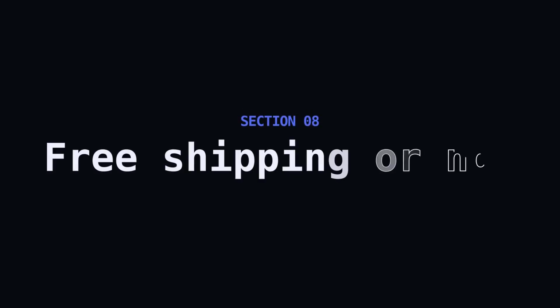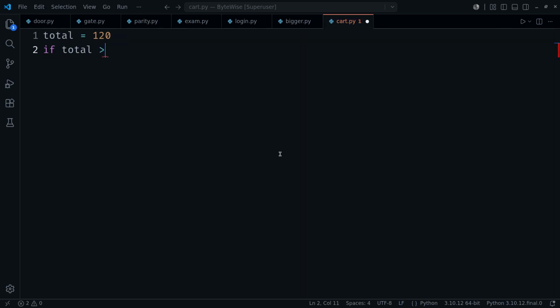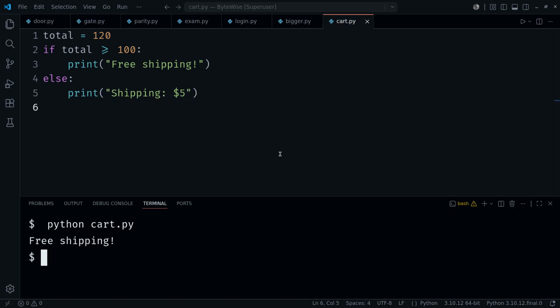A checkout rule you've definitely seen. Spend 100 or more, shipping's free. Under that, you pay. The cart is 120, so the condition is true. Free shipping. Drop the total below 100, and the very same code charges the $5 instead. Two outcomes. One clean decision.